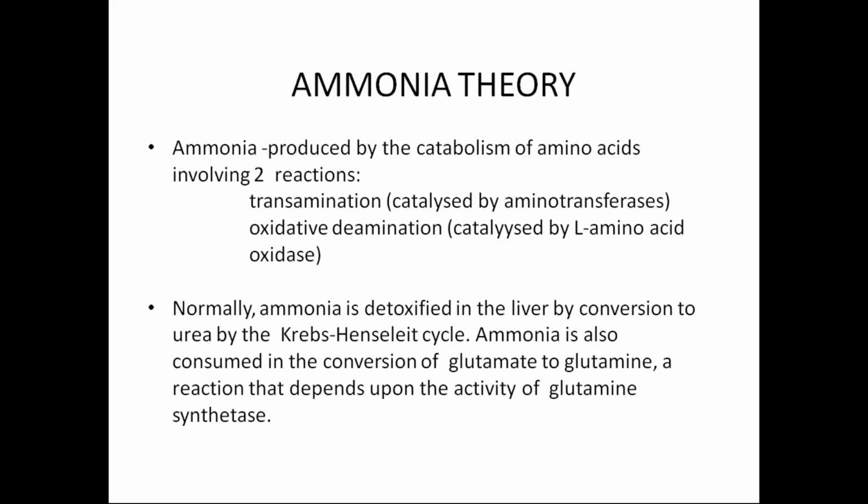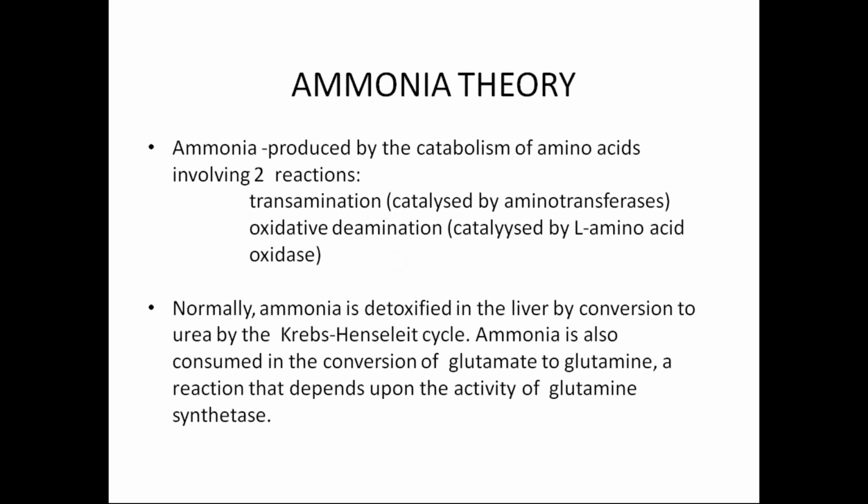Ammonia is produced by the catabolism of amino acids involving two reactions. The first is transamination, catalyzed by the aminotransferases. The second is oxidative deamination, catalyzed by L-amino acid oxidase.